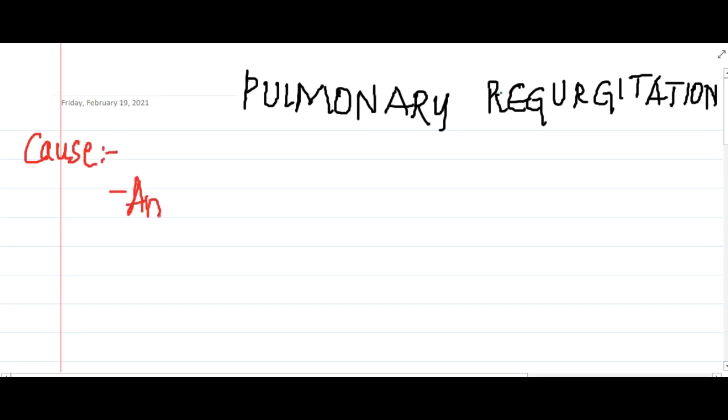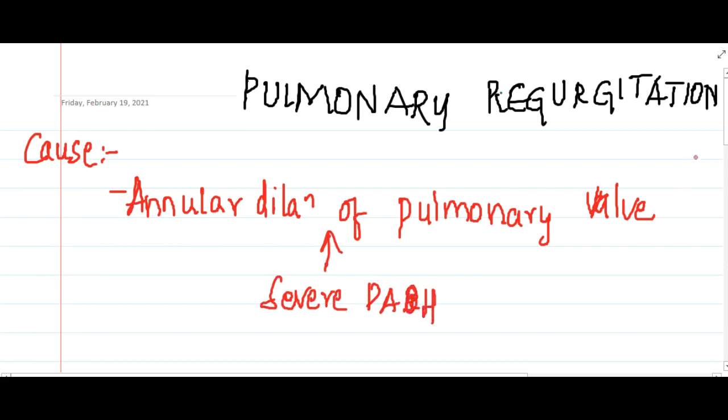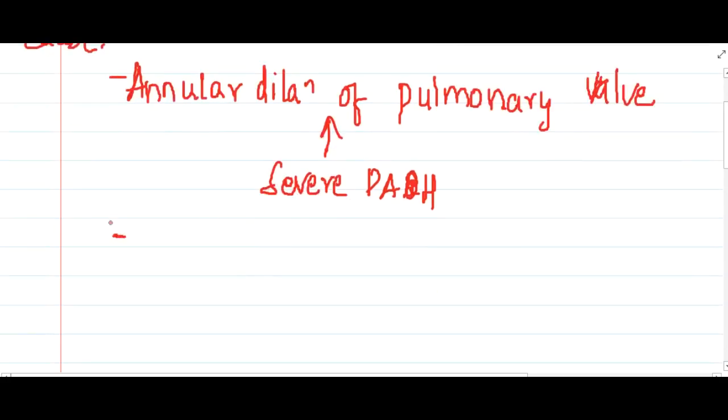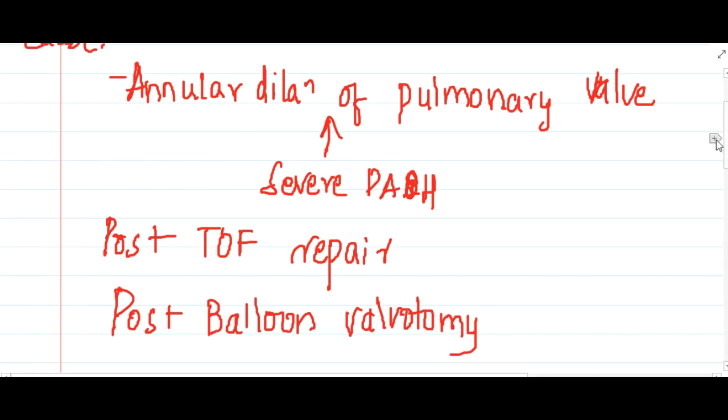Pulmonary regurgitation occurs due to annular dilatation of the pulmonary valve. This annular dilatation of the pulmonary valve occurs due to severe pulmonary arterial hypertension. Then it also occurs due to post tetralogy of Fallot repair, and post balloon valvotomy. If there is post balloon valvotomy, this also leads to pulmonary regurgitation.